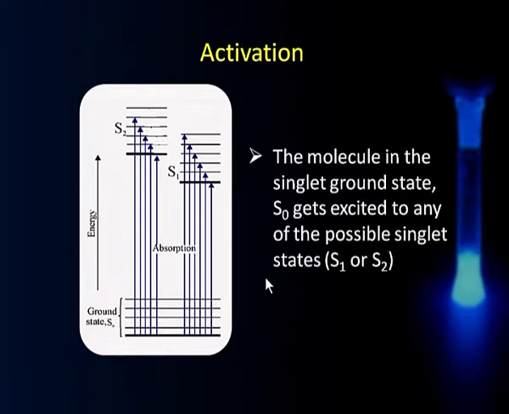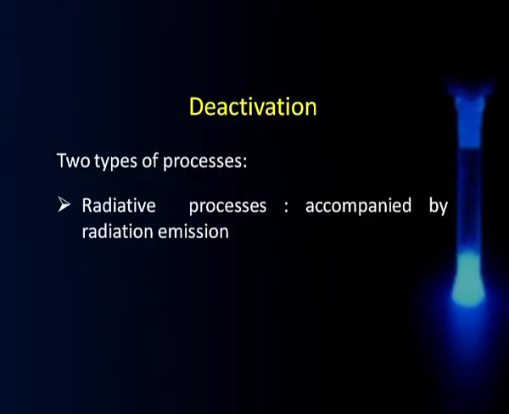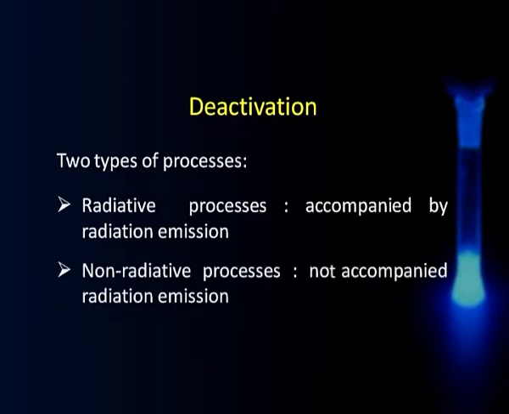That means, in case of an activation, the molecule in the singlet ground state will get excited to any of the possible singlet states in the excited state, that means S1 or S2. Now, as regards deactivation, there are two types of processes involved. As I just mentioned earlier, there are radiative processes, which are accompanied by emission of radiation, and non-radiative processes, which do not have any accompanying radiation emission. We will talk about non-radiative processes today. We will take up radiative processes in the next session.